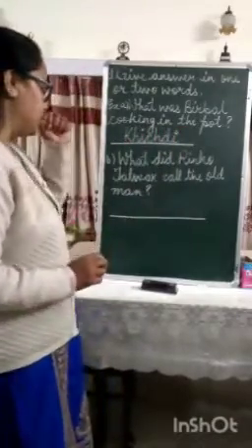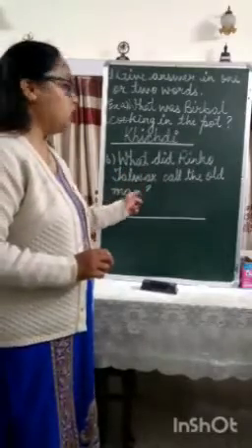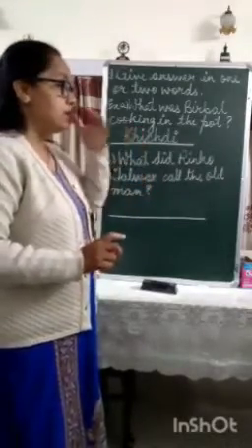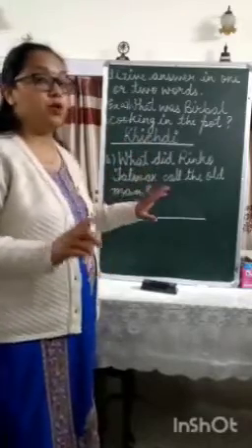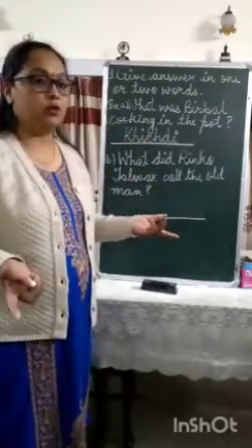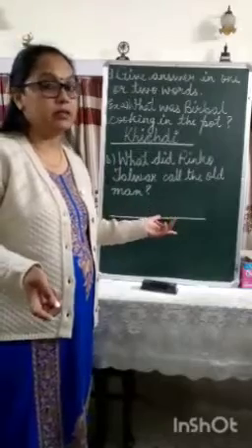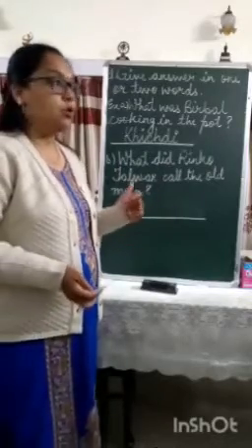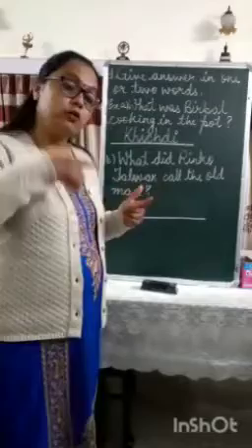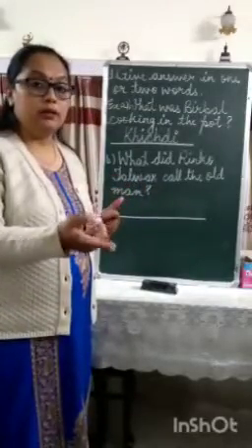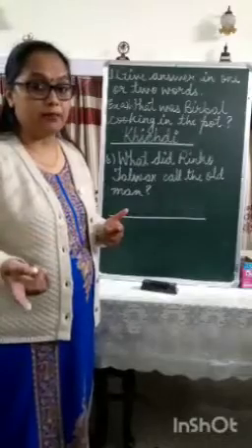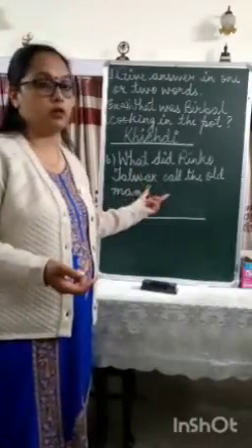Second question: what did Rinku Talwar call the old man? Now see, you must remember that Rinku Talwar was a character in which story? It was a character in the story The Mysterious Neighbor. So you have to remember the story of the Mysterious Neighbor also, and who all were there. What were the names of the different kids? One of the kids was Rinku Talwar.